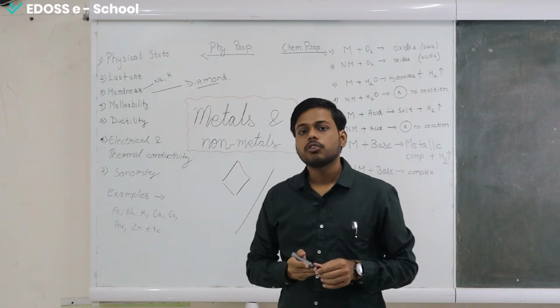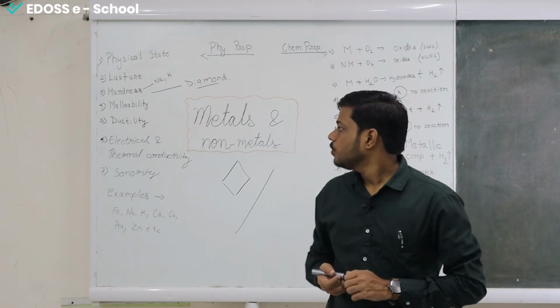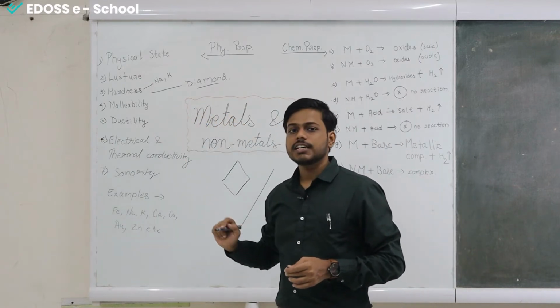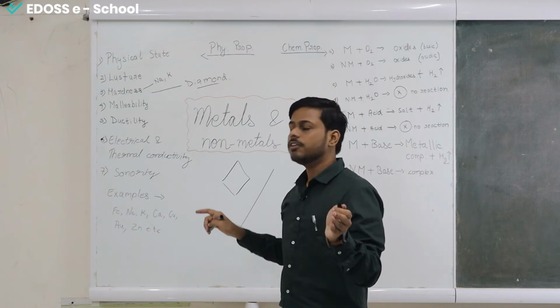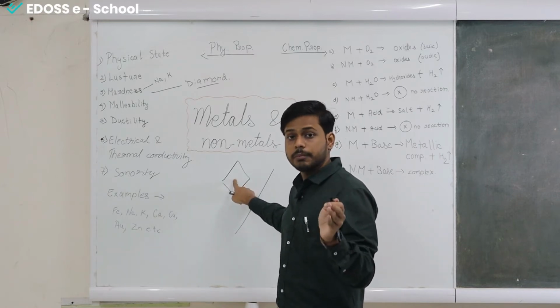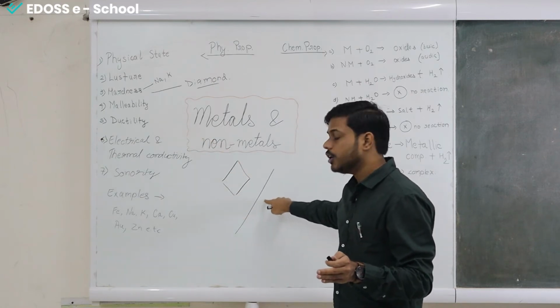But when we are talking about non-metals, they are neither malleable nor ductile. So what is this malleability and what is this ductility? Malleability is the property of metals to be converted into thin sheets like papers, and ductility is the property of metal to be converted into wires.